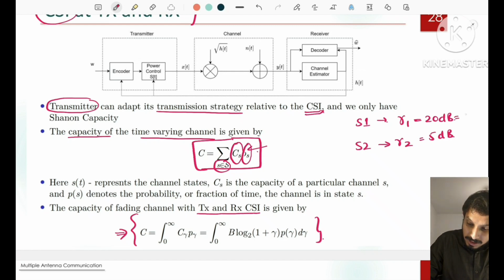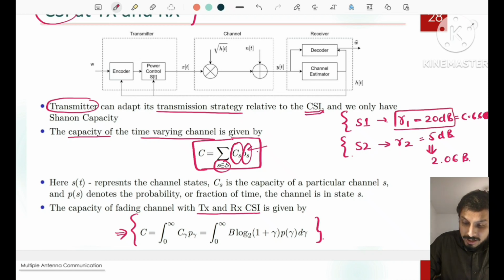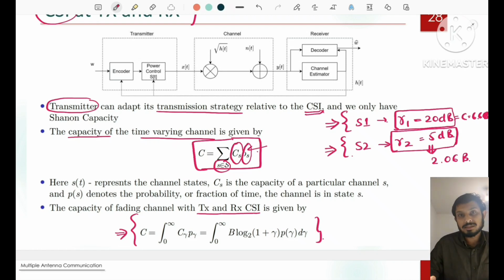So in this case, the capacity achieved is 6.66 B, and in this case, the capacity achieved is 2.06 B. So now the channel is in two different states. In state 1, we have SNR of 20 dB, and in state 2, we have SNR of 5 dB. That means in this case, the channel is good, and in this case, the channel is bad.